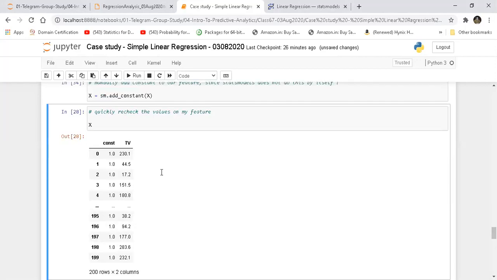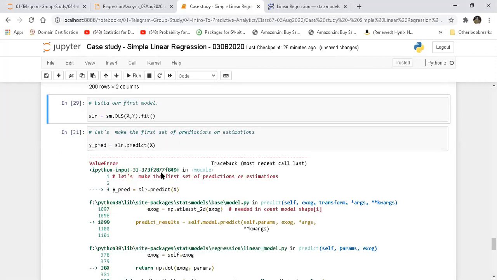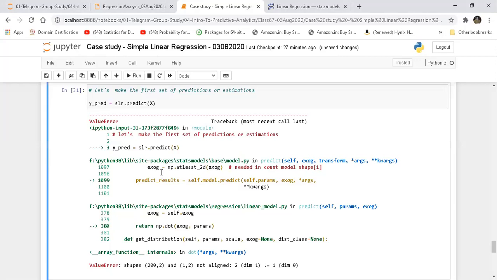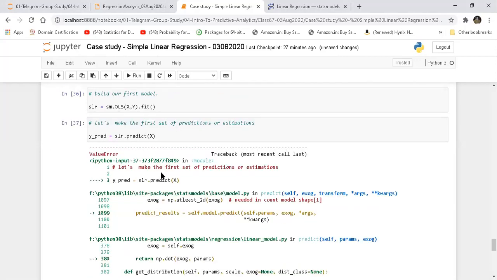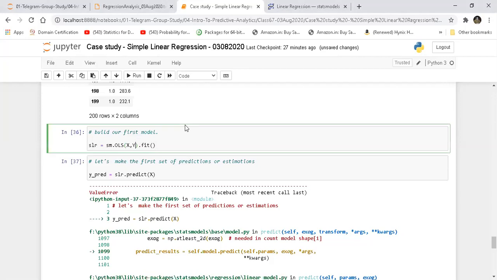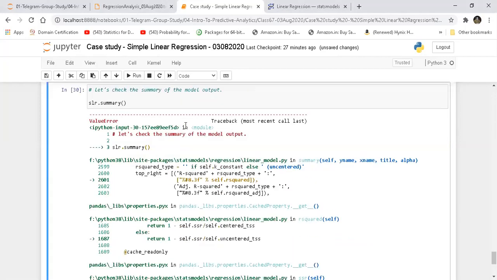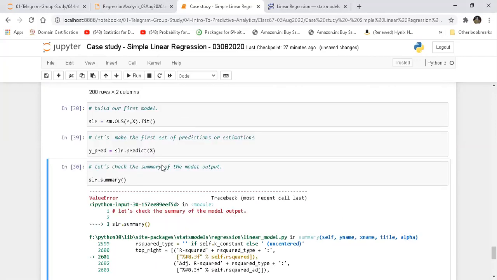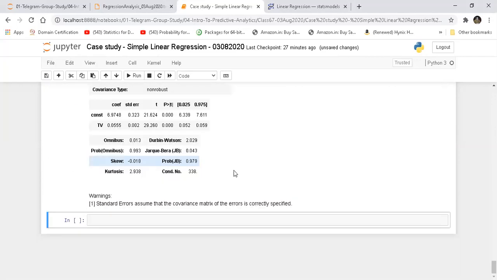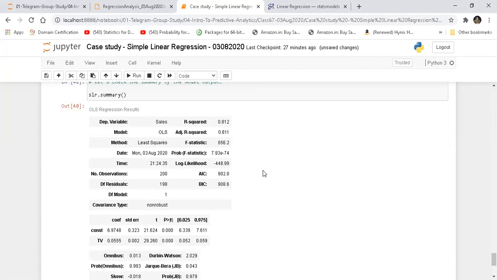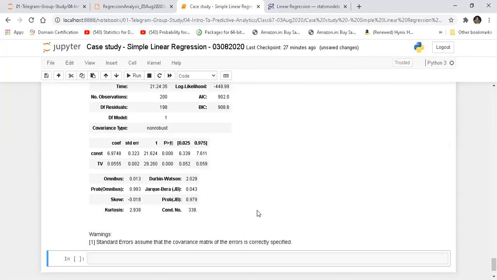I have added a constant. 100 rows, 2 columns. Very good. X and Y fit. I'm doing a predict, but it is still not able to work. Why is that the case? Oh, sorry. It takes the Y variable first. I forgot this. It takes the Y variable first, then it does the prediction, and then it does the summary. So now that it has given me the summary, we are going to make an end here. We'll just quickly look at the summary, then we are going to close and come back.